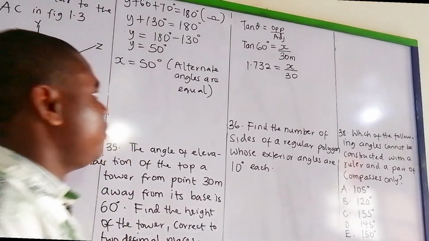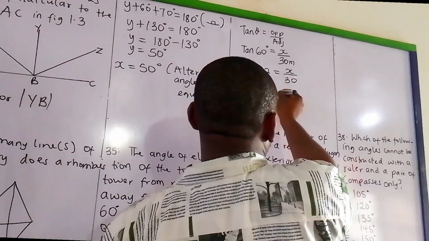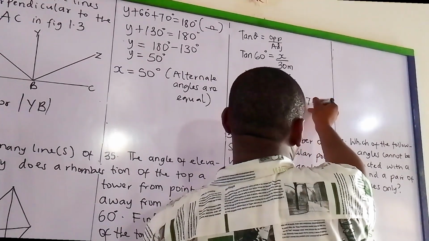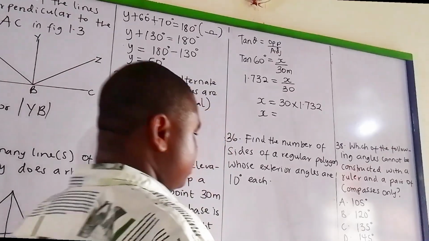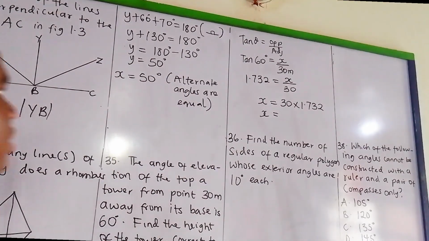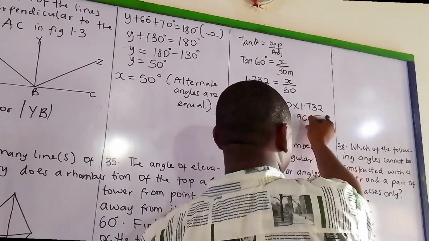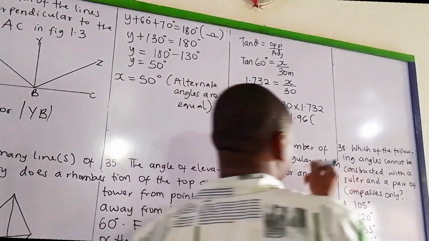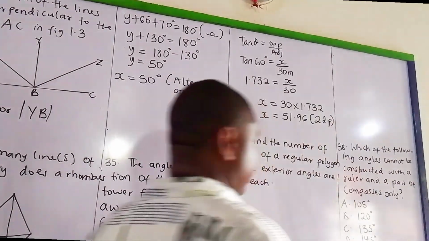Now we cross multiply. So x is equal to 30 times 1.732. If you multiply this, it will give you 51.96, because we have to keep the answer in 2 decimal places. So the answer will be 51.96 to 2 decimal places.